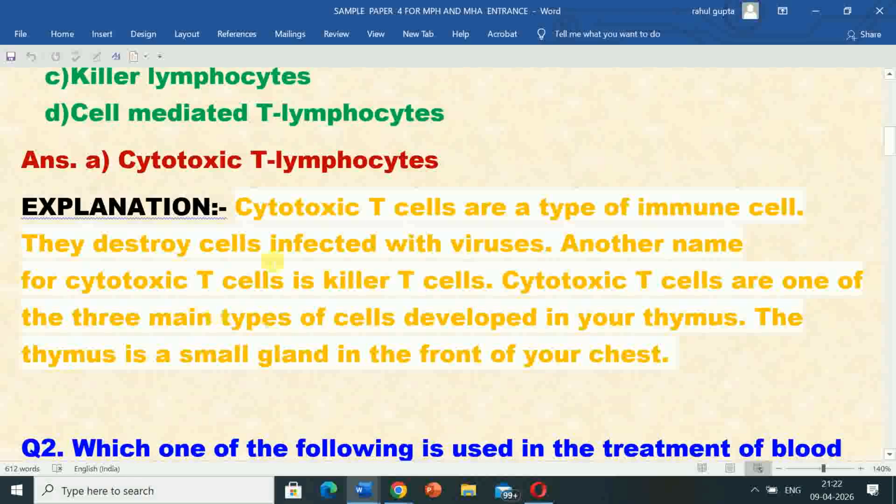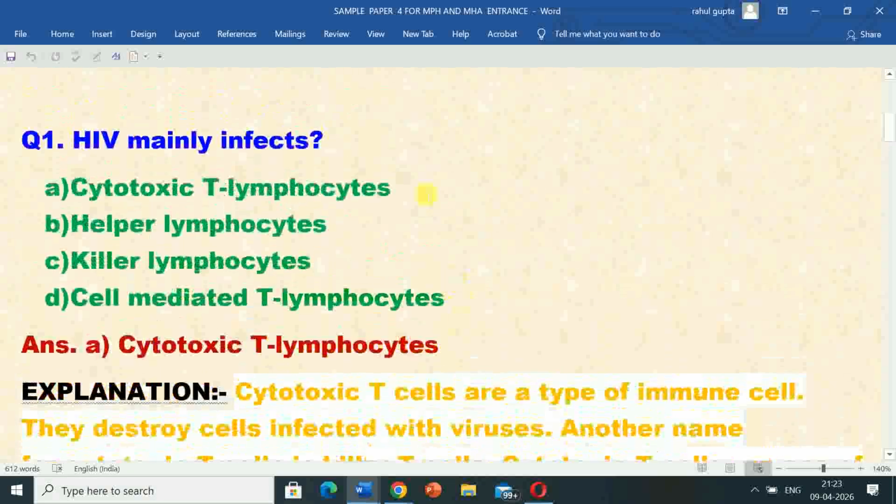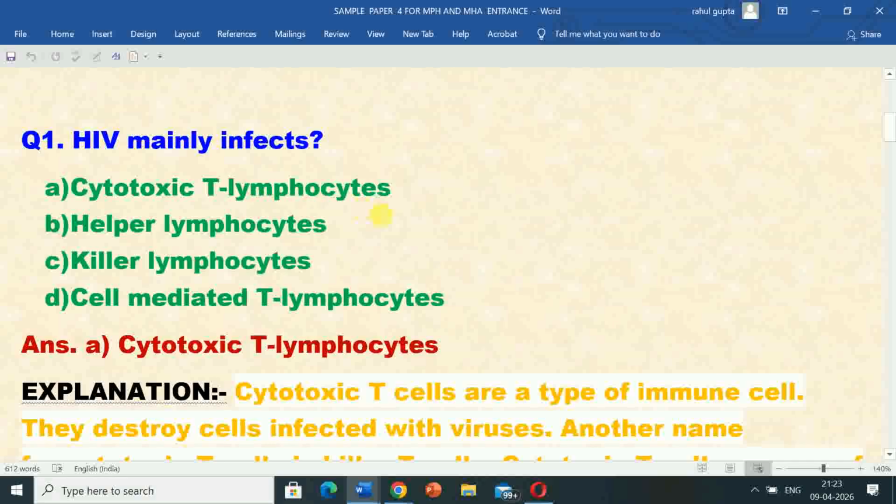Its explanation is cytotoxic T cells are a type of immune cell. They destroy cells infected with viruses. Another name for cytotoxic T cell is killer T cells. Cytotoxic T cells are one of the three main types of cells developed in your thymus. The thymus is a small gland in the front of your chest. So HIV mainly infects cytotoxic T lymphocytes.